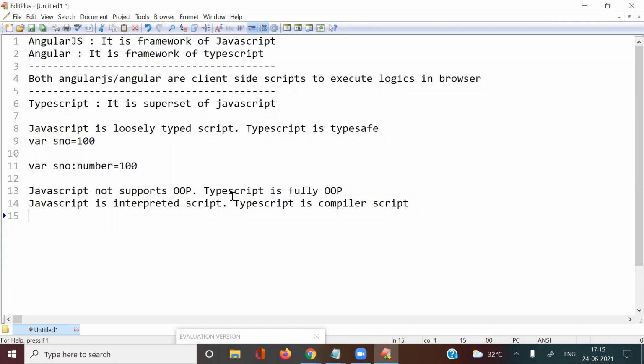Means at a time it is checking for a single error only. You understand this? At a time it is checking for a single error. So that is the main problem with JavaScript. But if you take TypeScript, TypeScript is a compiler script. What is the meaning of compiler script here? It compiles the complete code at a time and displays all the errors. For a better idea,